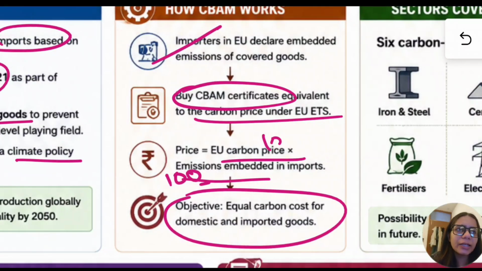Now they say that whatever products we are generating, we are taking care of carbon generation, and hence it costs us more. That is why our products are more expensive. Now we cannot allow any other country to come here and sell products which are carbon intensive and comparatively cheaper. So we have to create a level playing field for both the countries. That is why we have come up with CBAM.